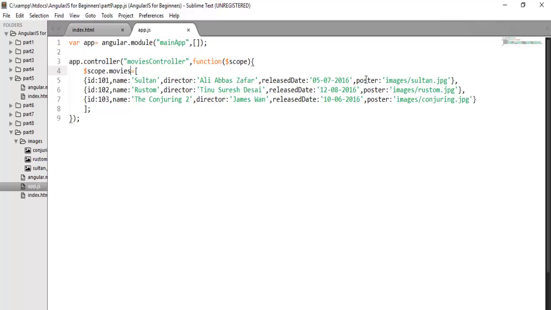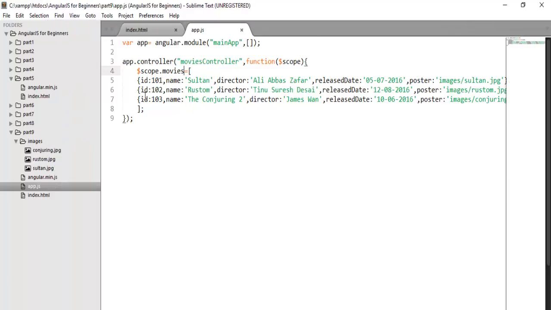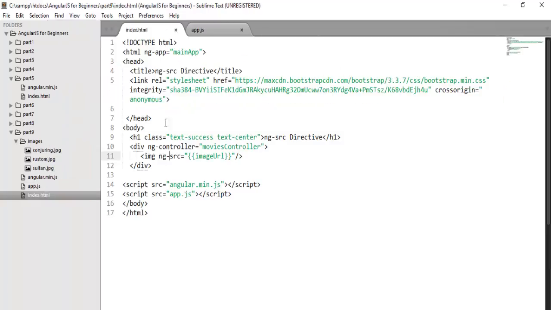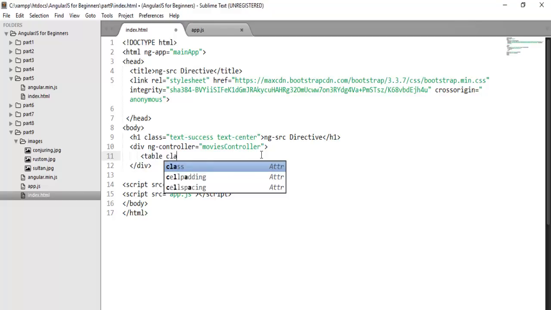And remember, the poster property is actually holding the path of the image that we have stored in the images folder. So to display this movie information on the view, I will create a table. I'm quickly creating a table, and to format the table I will use Bootstrap classes.